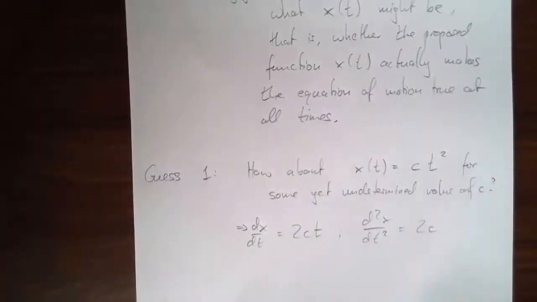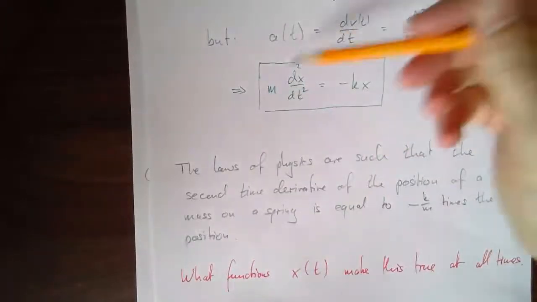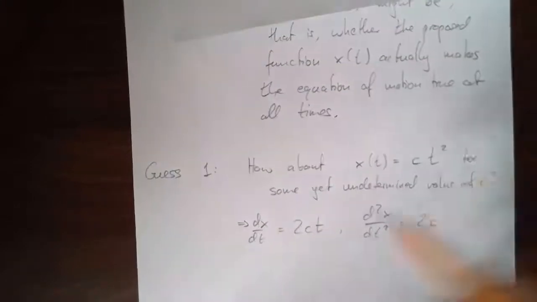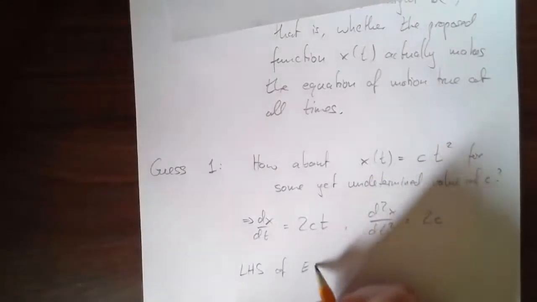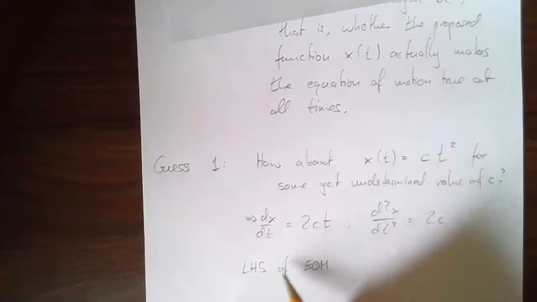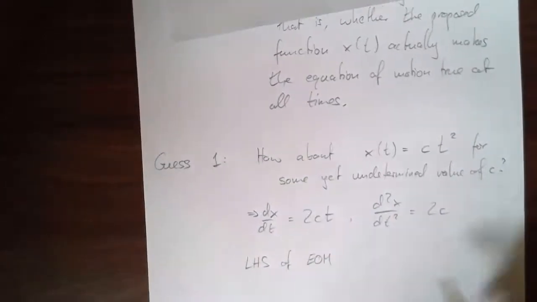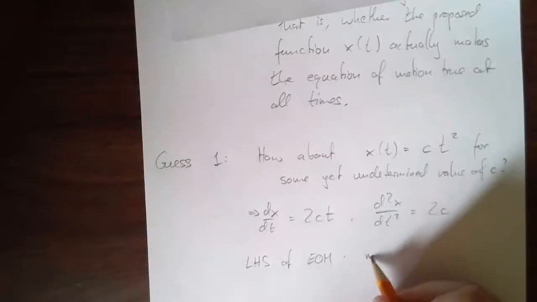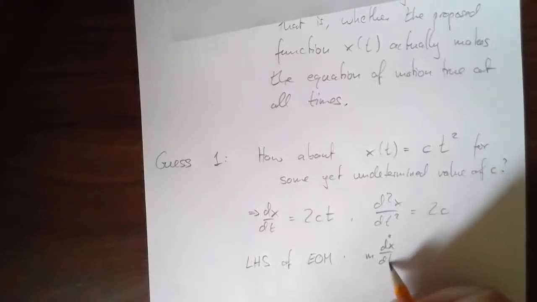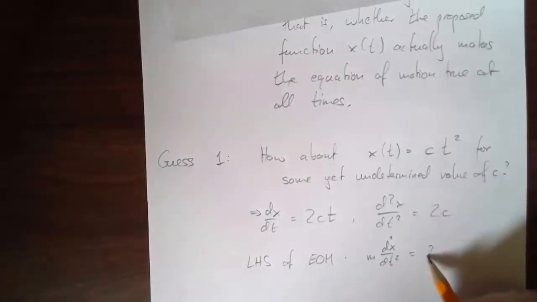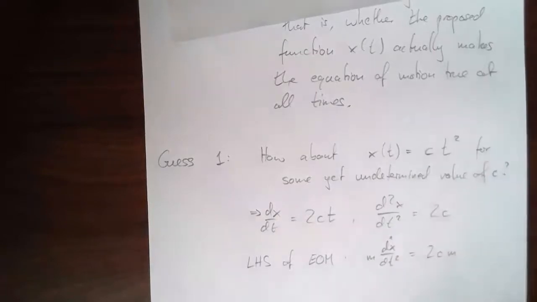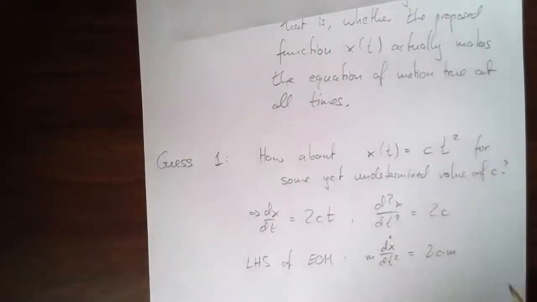Let's try this now. Does this make our equation of motion true? Well, the left-hand side of the equation of motion, LHS, is m times the second derivative, m d2x/dt squared, and I figured out that d2x/dt squared is 2c. So it's 2 times c times m. Okay, I can live with that.